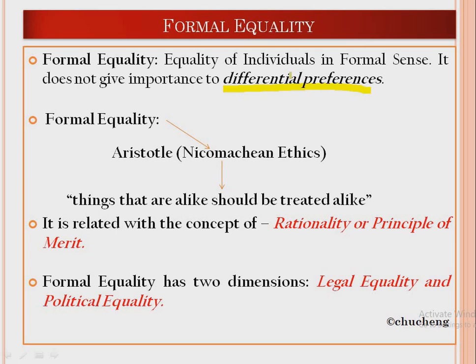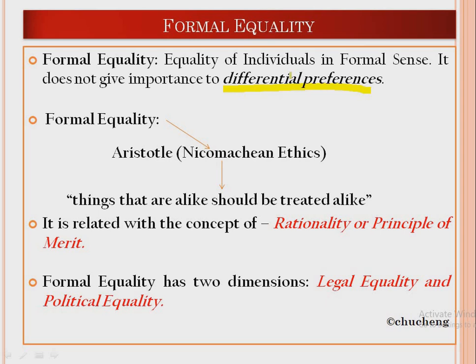This idea of formal equality was developed at the beginning by a person who is also known as the father of political science, Aristotle. Aristotle wrote a book called Nicomachean Ethics. In this book, he made a statement, and I quote, "Things that are alike should be treated alike."